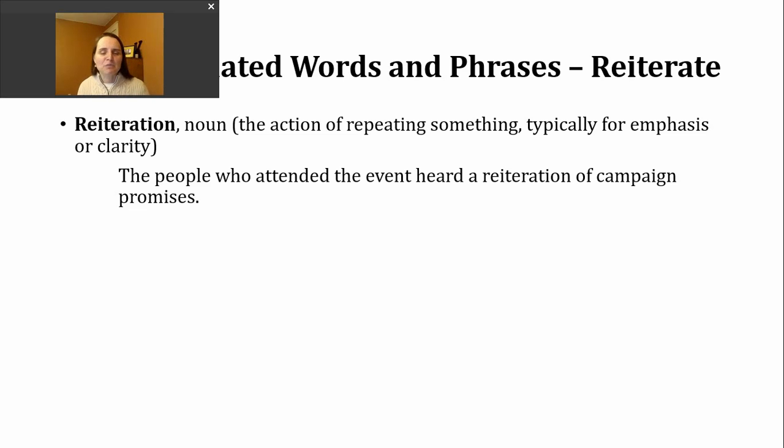So I think this example sentence came from a very old article back when it was still kind of campaigning season and prior to the election. So this idea, they attended the event and they just heard the same information they might have heard previously, just repeated again.